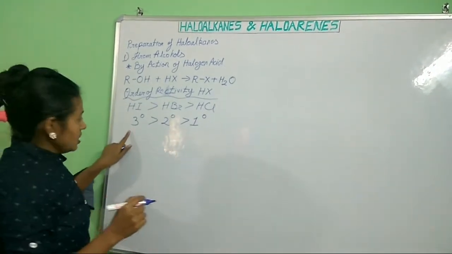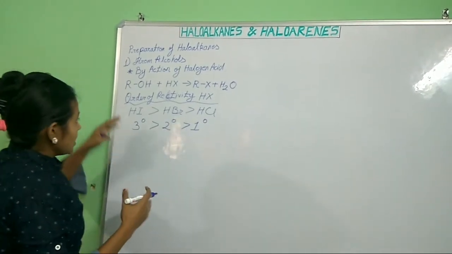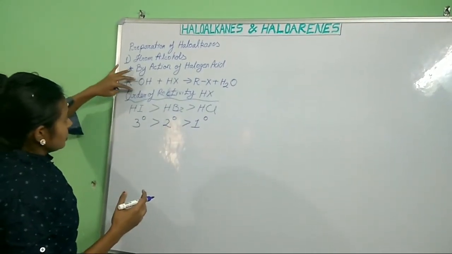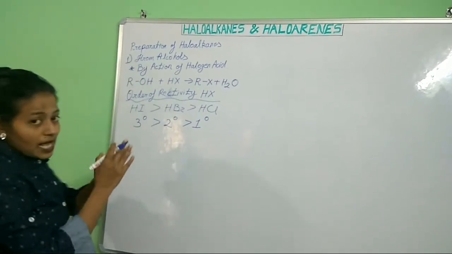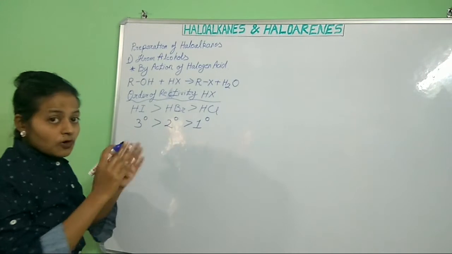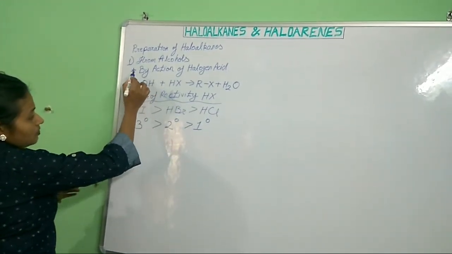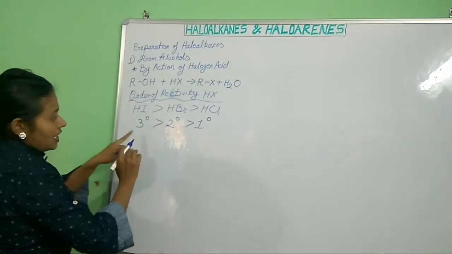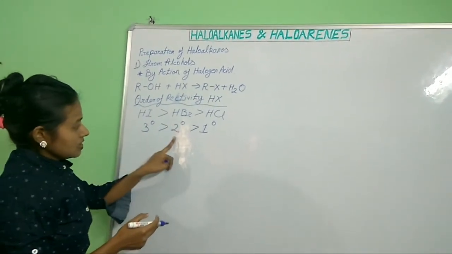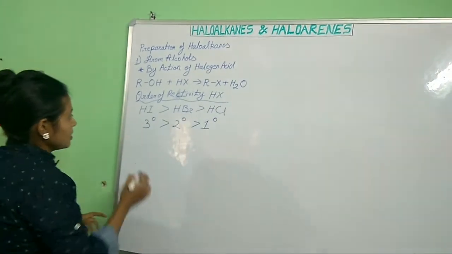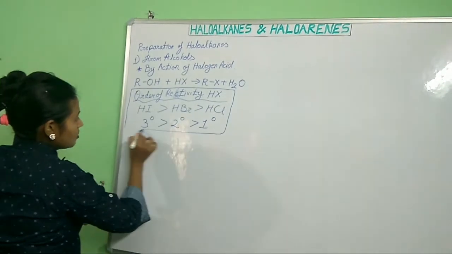Because tertiary alcohol contains more electron releasing groups attached to oxygen, so there will be more polarity, the bond will break easily, and hence tertiary alcohol is more reactive, then secondary, then primary. So this is our order of reactivity for halogen acids and alcohols.